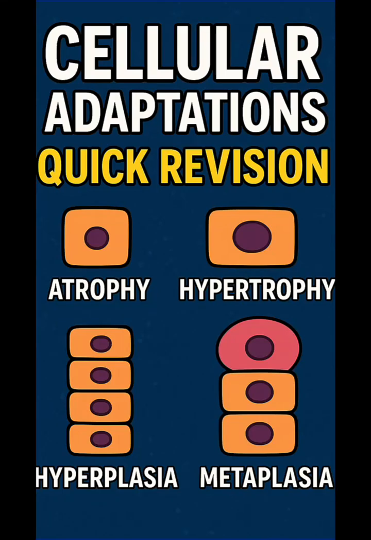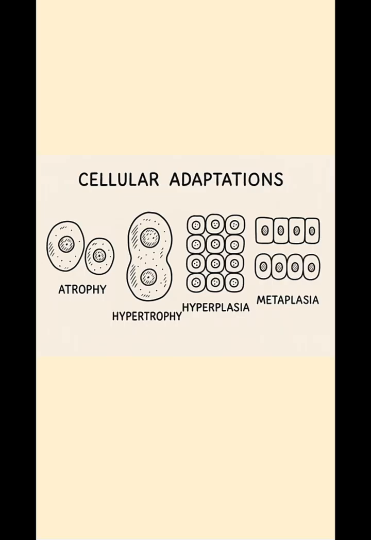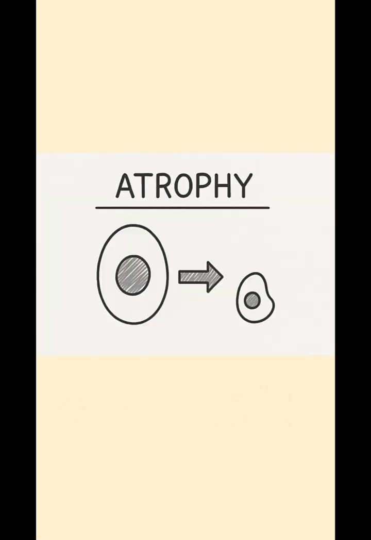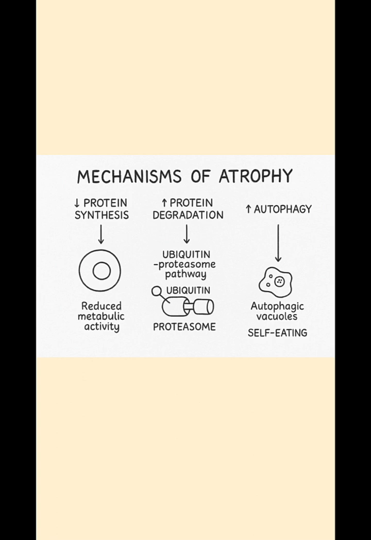In this video, let's discuss cellular adaptations. There are four types of cellular adaptations, which are atrophy, hypertrophy, hyperplasia, and metaplasia. Atrophy is defined as a reduction in the size of an organ or tissue due to decrease in cell size and number. The mechanism of atrophy is due to three things: decrease in protein synthesis, increase in protein degradation, and